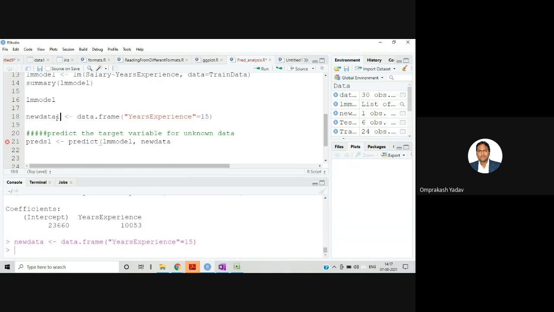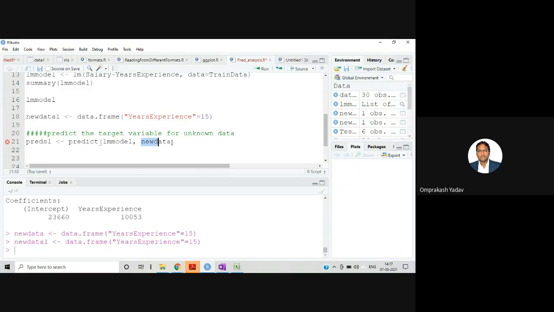Please, all of you, make this as new data 1 and run it again, because otherwise, here also we have the parameter as new data. So to this particular new data, you can supply this new data, right? So you can write over here new data 1. Just make this variable as new data 1 and run it, and then you can supply over here in the predict, new data is equal to new data 1.